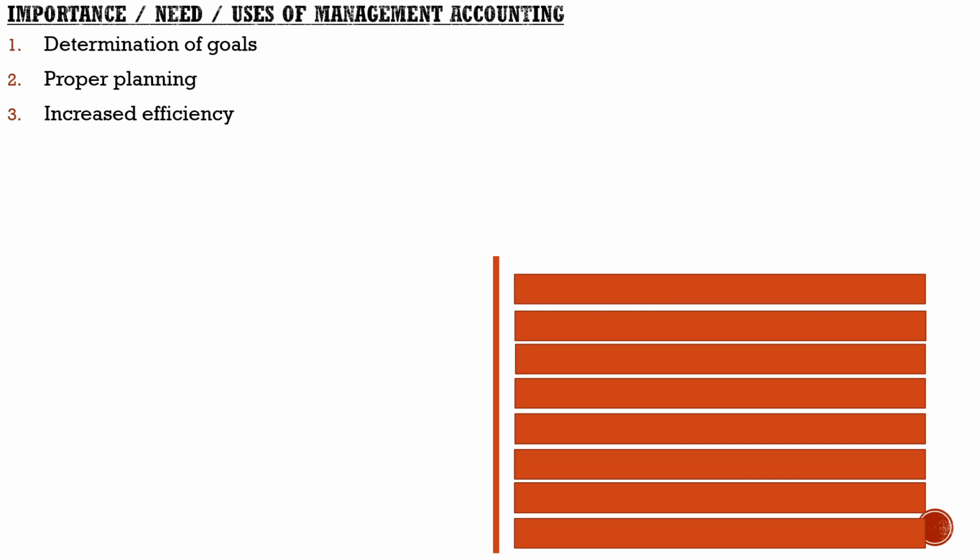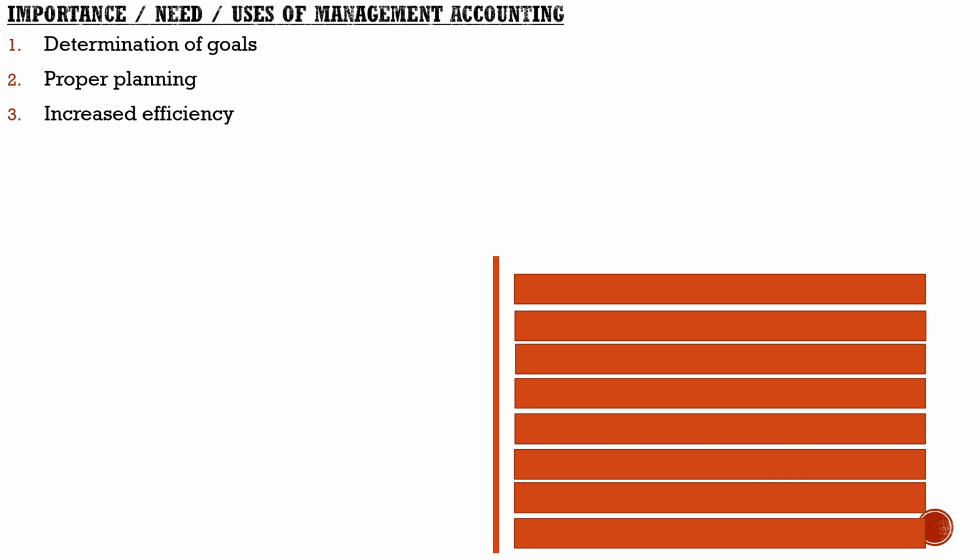Increase the efficiency. We all know all the activities of the management accounting ultimately lead to efficiency, and management accounting increases efficiency of various business activities because the targets of different departments are fixed in advance on the basis of forecasting and planning, and later on actual performance is compared with them.